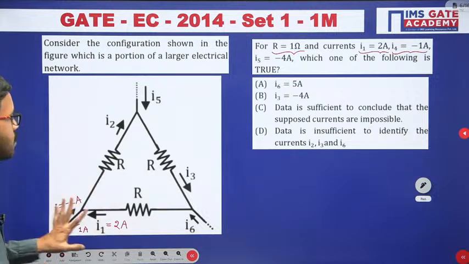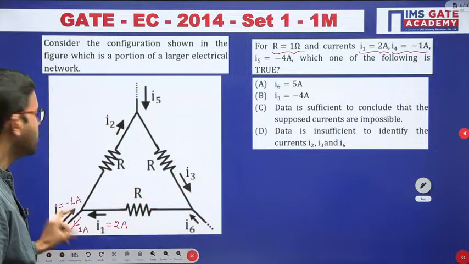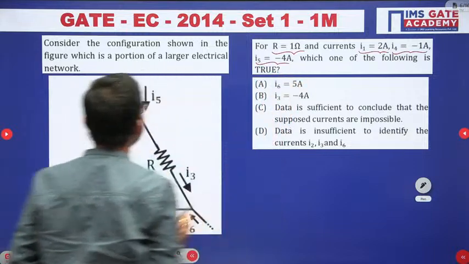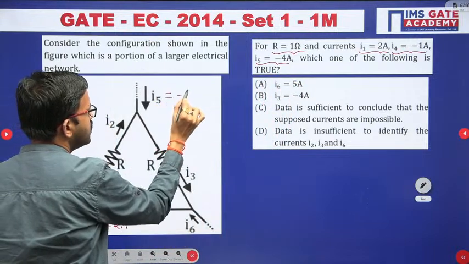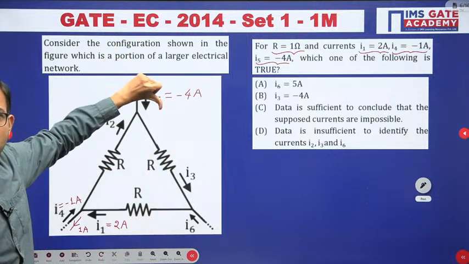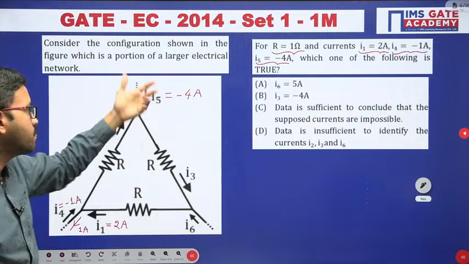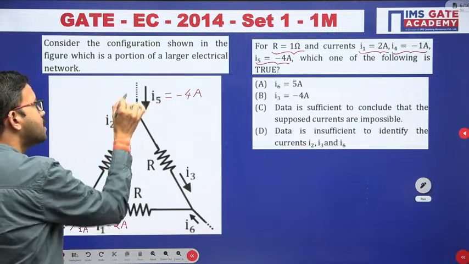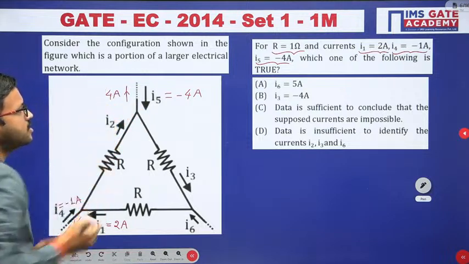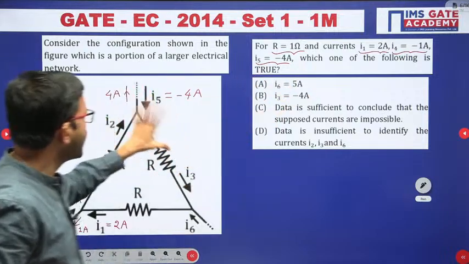So they have given information with respect to I1 and I4, and I5 also, that is minus 4 ampere. I5 equal to minus 4 ampere. Here the I5 direction is downward. Since it is a negative value, if I want to represent it as positive, that means in the opposite direction, 4 ampere current is flowing. In this way, I have represented the given currents.